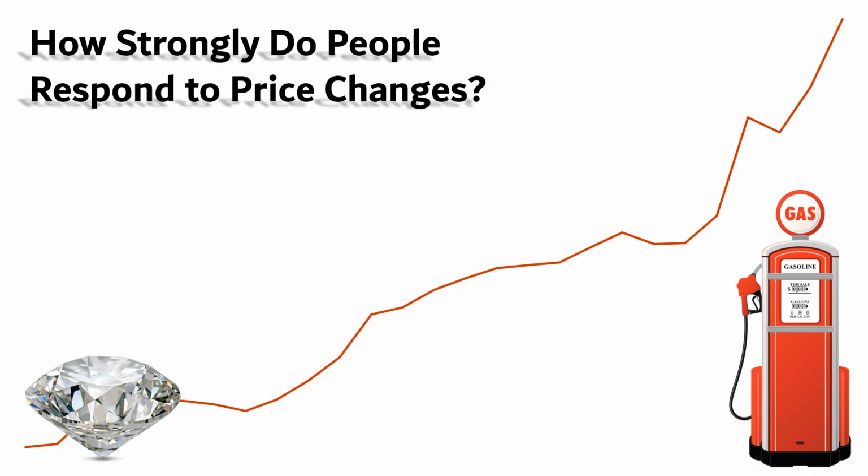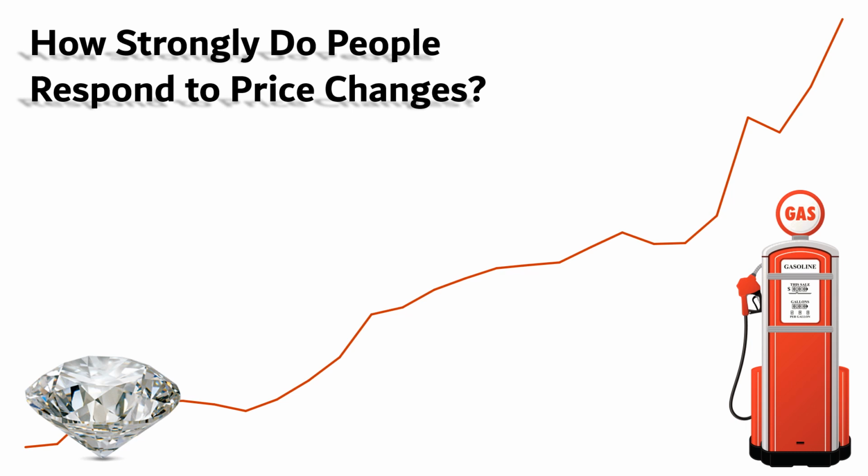We have already noted the law of demand, which tells us that as the price rises, people will buy less of that thing. But there's another dimension to that response that is important to think about. How strongly do people respond to price changes? If the price of diamonds spikes, people would probably respond to it by buying a lot fewer diamonds, opting for alternatives instead, or foregoing the luxury altogether.